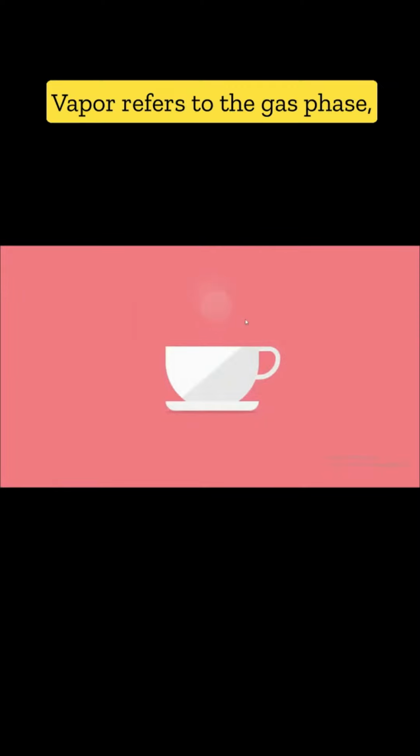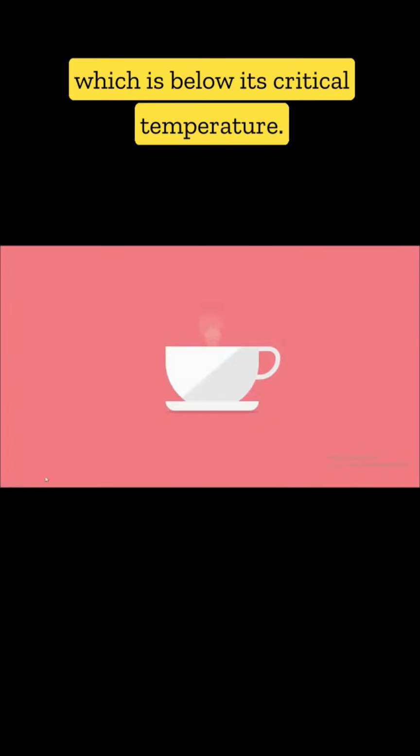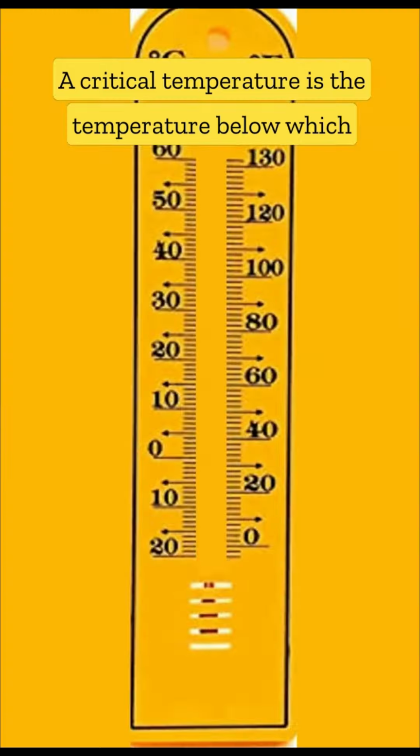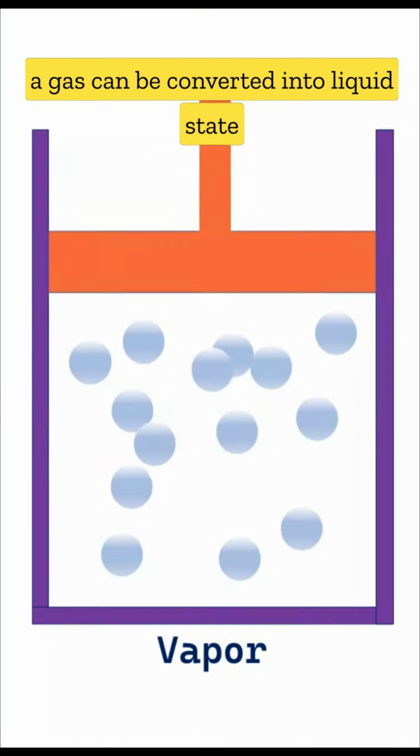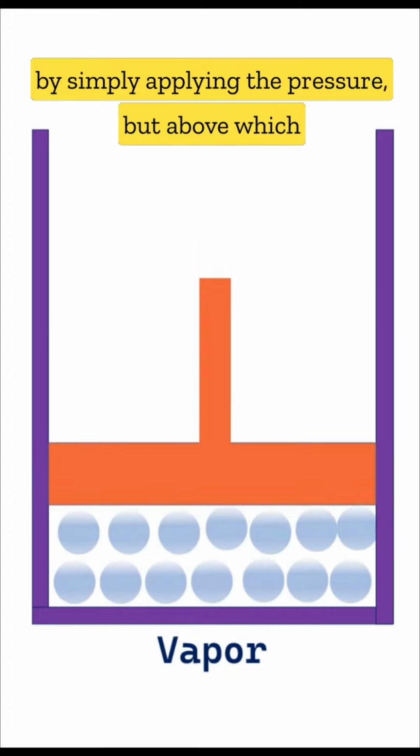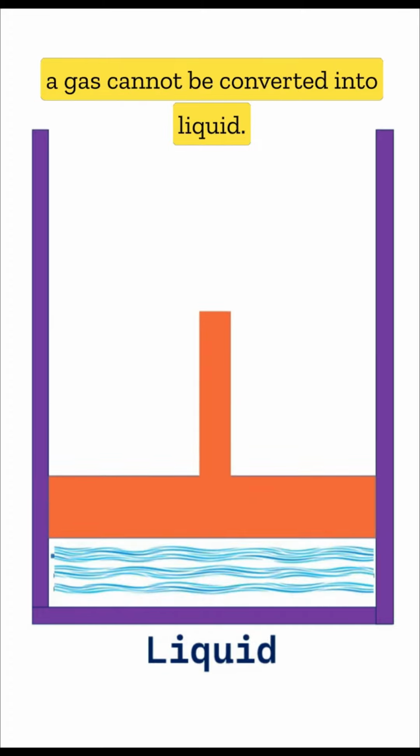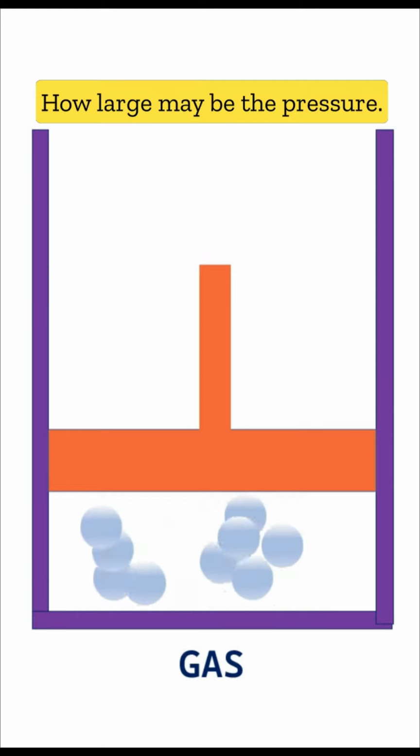Vapor refers to the gas phase below its critical temperature. A critical temperature is the temperature below which a gas can be converted into liquid state by simply applying pressure, but above which a gas cannot be converted into liquid, however large the pressure may be.